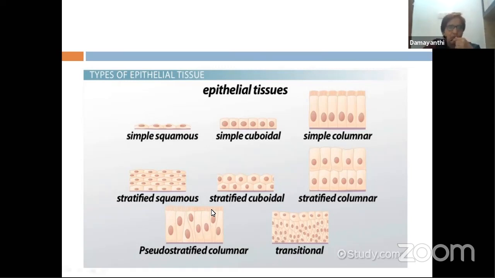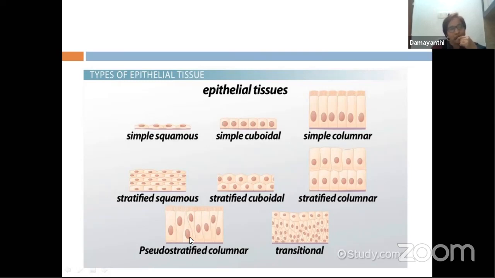Now this epithelial tissue, we name according to the shape of the cells. You have simple epithelial tissue when the tissue is made up of only a single layer of cells. Otherwise, it becomes stratified epithelial tissue. Stratified means there are many layers. Depending upon the shape of the cells, we call them squamous. If it is cuboidal, then it is cube shaped. If it is columnar, that means these cells are tall and column-like. And over here, you can see this is again stratified, meaning many layers. And there is something over here which we call pseudo-stratified.